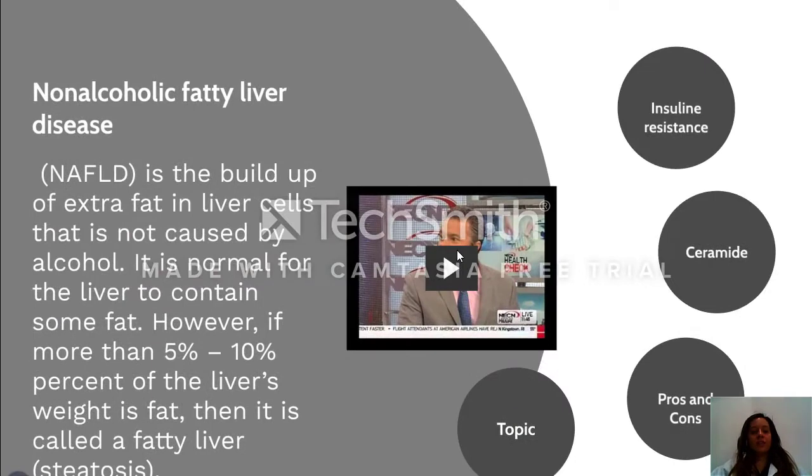Non-alcoholic fatty liver disease is a buildup of extra fat in liver cells that is not caused by alcohol. It is normal for the liver to contain some fat. However, if more than 5 to 10% of the liver's weight is fat, then it's called a fatty liver.